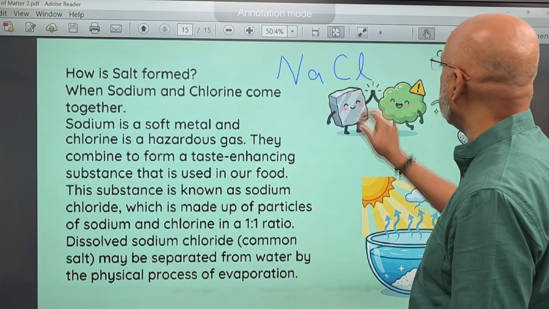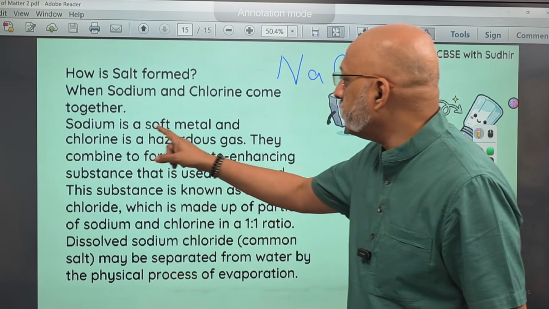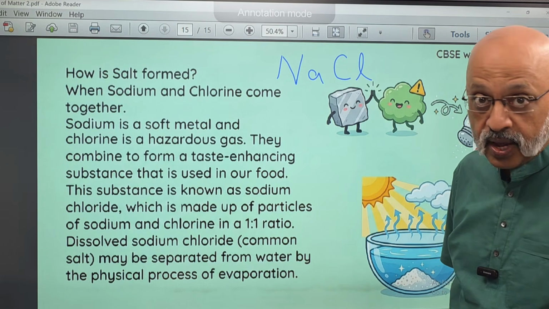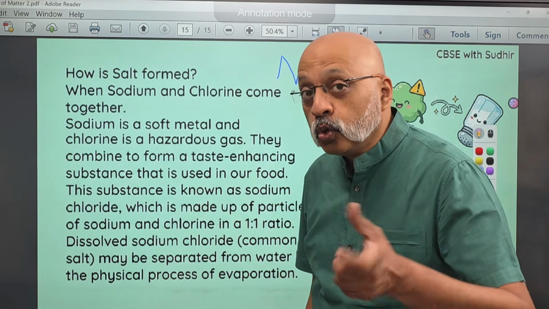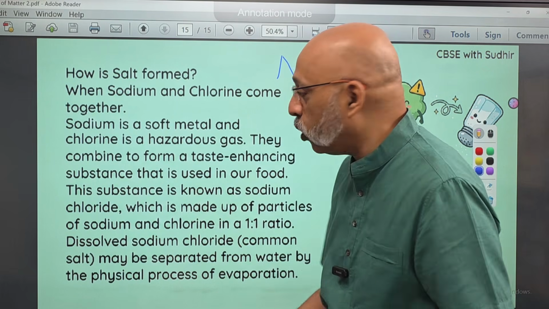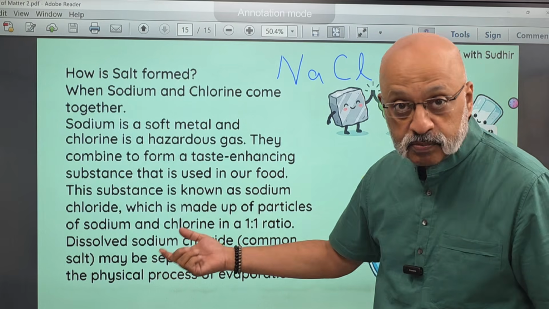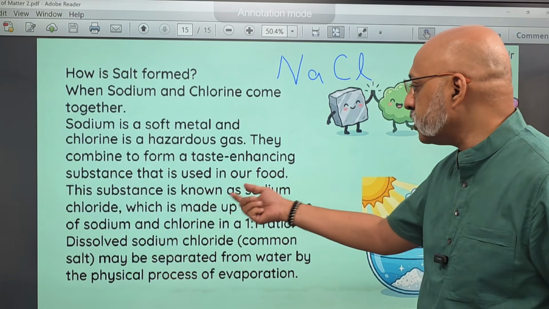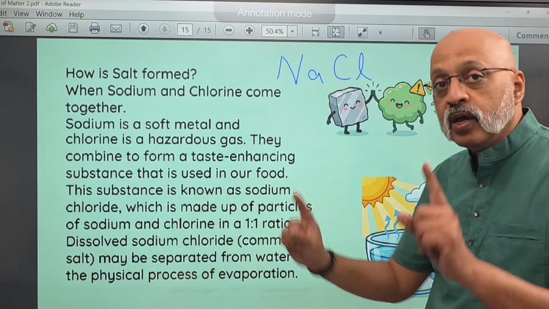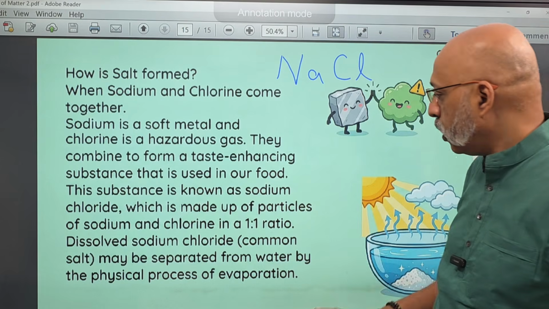NaCl. This is the way it is written. Now, sodium is a soft metal while chlorine is a hazardous gas. Just imagine these are the two things which come together to form salt, which is namak, right? So they combine to form a taste enhancing substance like salt. This substance is known as sodium chloride, which is made up of particles of sodium and chlorine in a 1:1 ratio, 1 of sodium and 1 of chlorine.